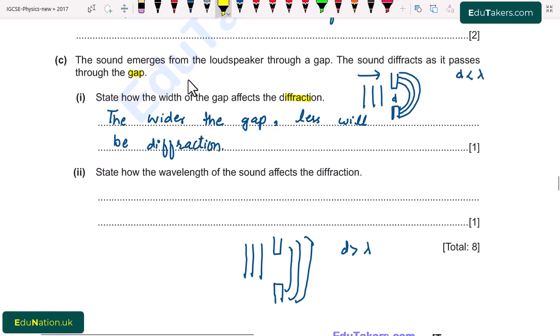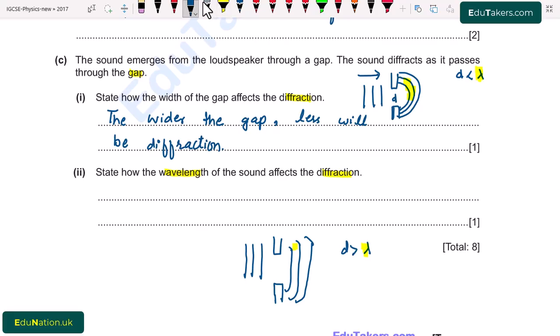Part 2. State how the wavelength of the sound affects the diffraction. So here, how the wavelength affects the diffraction. From here we can see that when wavelength is larger, the bending is large. When the wavelength is smaller, there is very small bending. The bending is just at the corners.